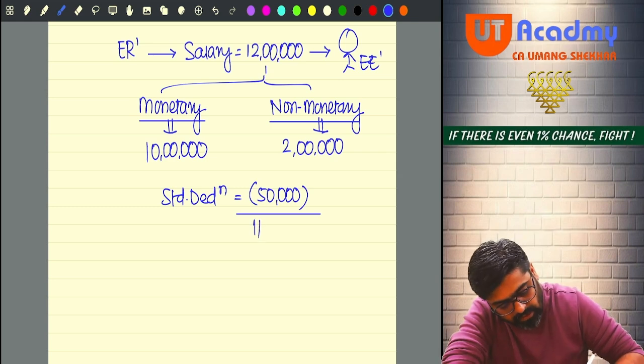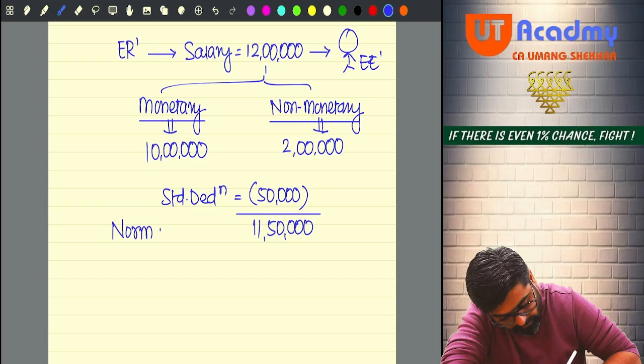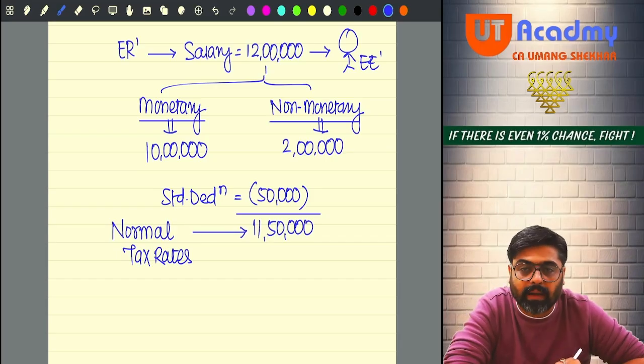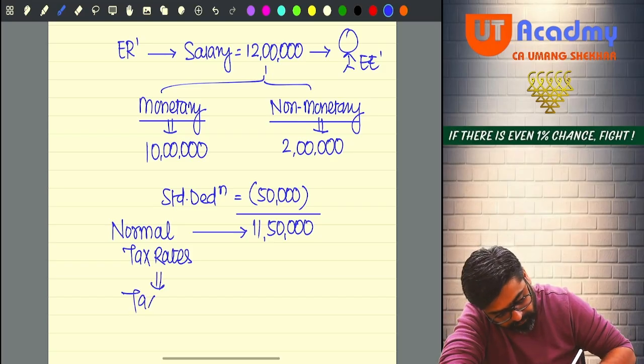So, how much will be your taxable salary now? 11 lakh 50. Now, what he will do? He will apply normal tax rates on this taxable salary, and by applying the normal tax rates, he is going to calculate your tax liability. So now your tax liability will be how much?